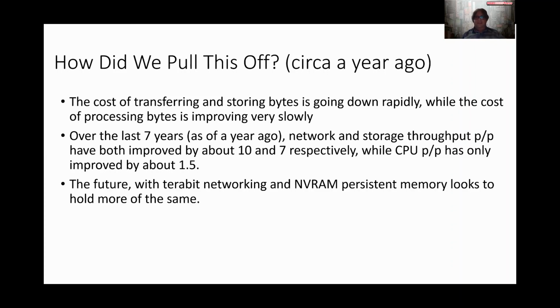So that means that strategies like AMBROSIA, which don't really increase the amount of CPU that you do by much, are actually pretty cheap. Furthermore, the future with terabit networking and NVRAM persistent memory looks to hold more of the same kind of thing. Networks are going to get faster without NICs becoming more expensive. NVRAM in terms of price performance for bandwidth is already much cheaper than flash.